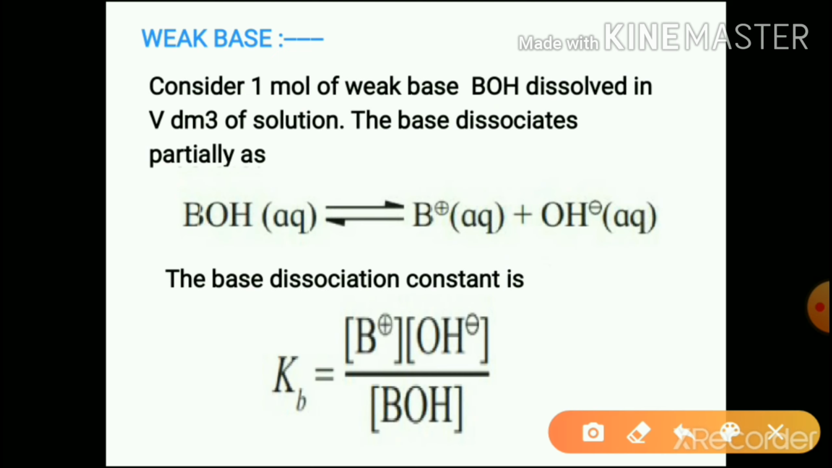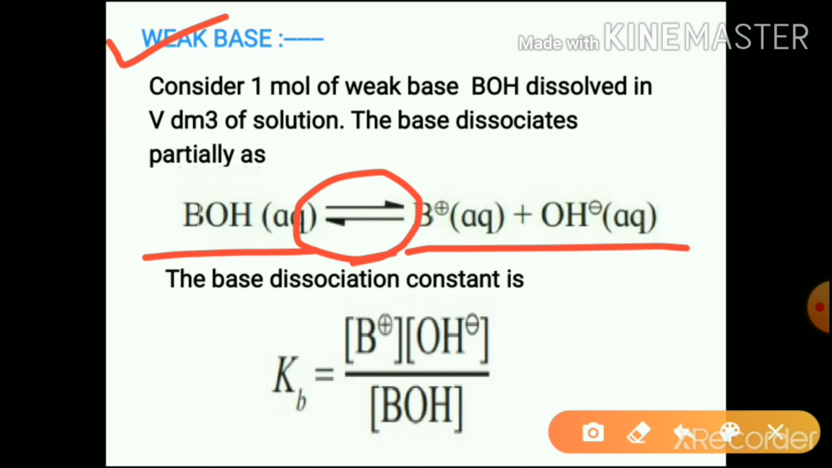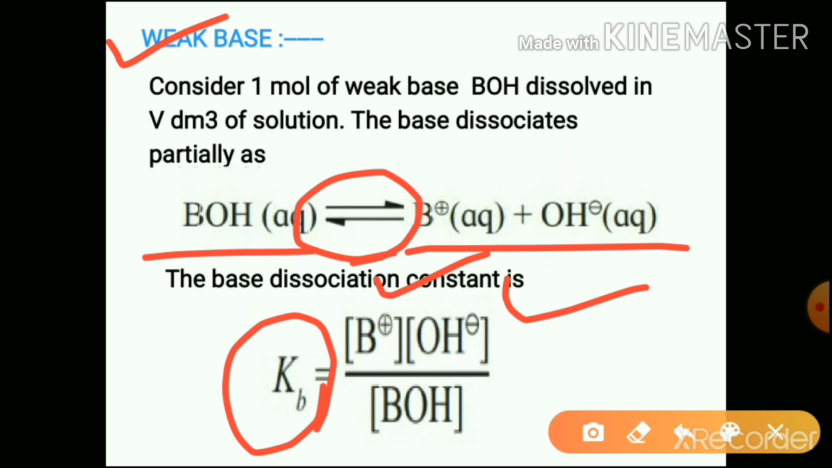Ostwald dilution law for weak base. In the same way, consider BOH is a weak base which undergoes dissociation to form B+ and OH- ions, and the equilibrium is developed. So we can write the equilibrium constant for it, which is called the base dissociation constant, which is equal to concentration of B+ and concentration of OH- divided by concentration of BOH.